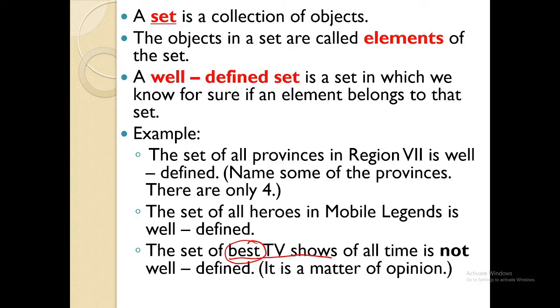Okay? So take note, a set is a collection of objects. The elements, like Cebu, Bohol, Negros Oriental, Siquijor, are the elements of the set. A well-defined set means you know the answer and it is fixed. The answer for one person is the same answer for another. That is well-defined. Okay?